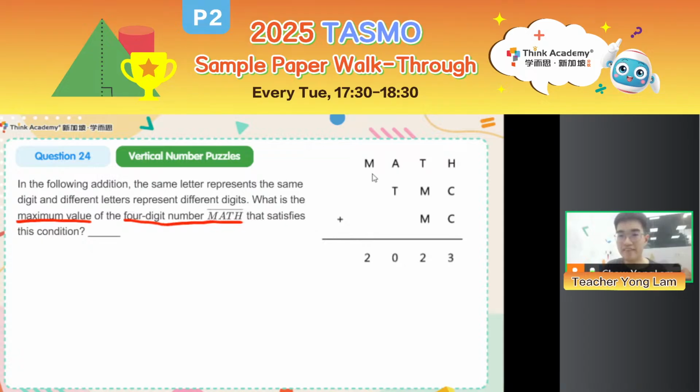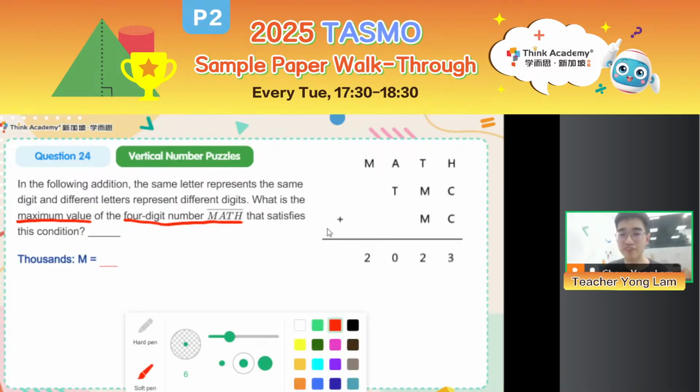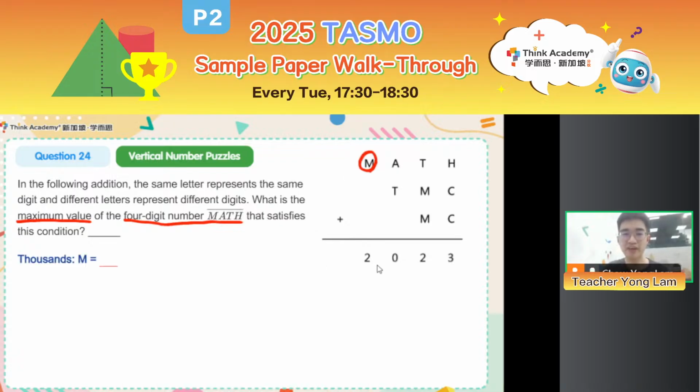Okay, so we want to see MATH. What is the biggest number that it could be? Now, it seems like, wow, teacher, there's a lot of possibilities. I'm scared. But don't worry, we can still analyze to see there are some digits that have only one possibility. For example, let's look at the thousands place. What do you think M could be? Now we know the result is 2. So could M be 3? Could M be 4? Cannot. It must be smaller than or equal to 2.